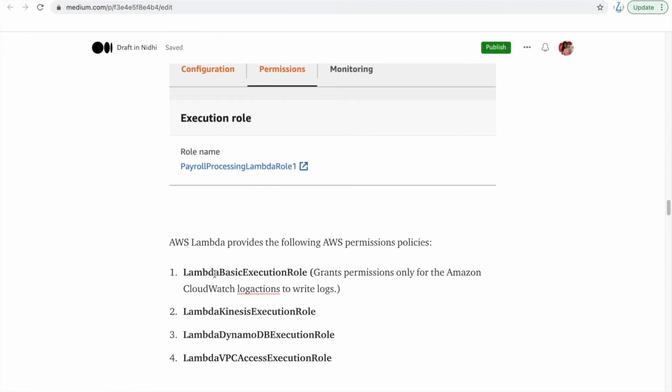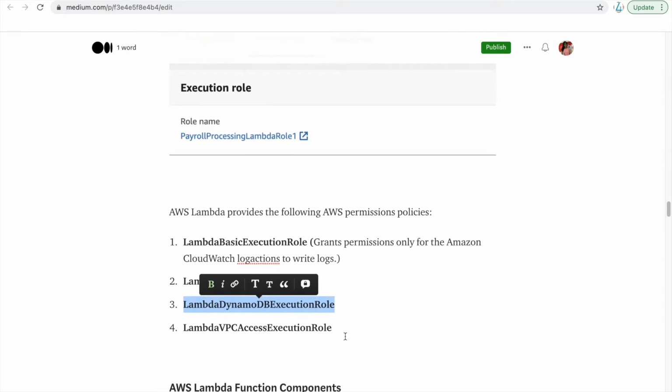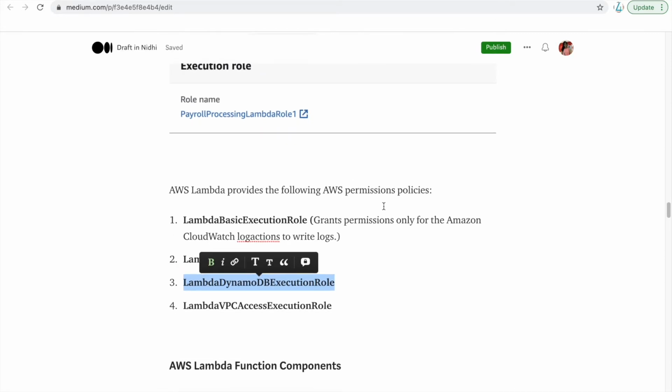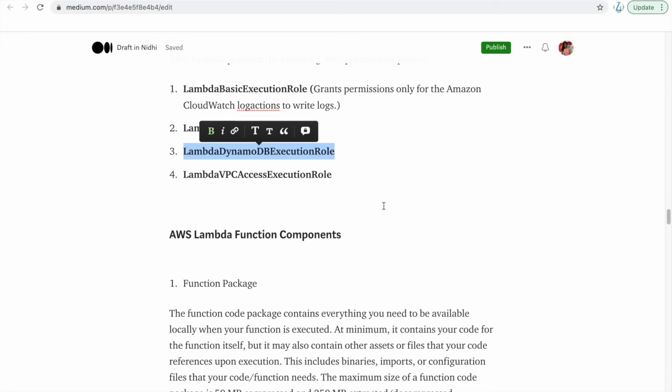Here I have mentioned also Lambda basic execution, which grants permissions for CloudWatch so that the Lambda function can write logs. Kinesis execution role, DynamoDB. So there are a lot of other execution roles that you can use for that execution role.